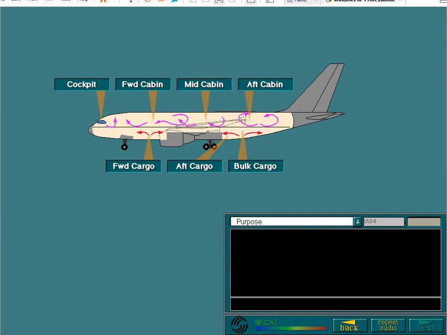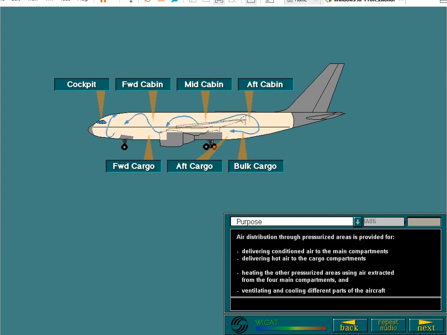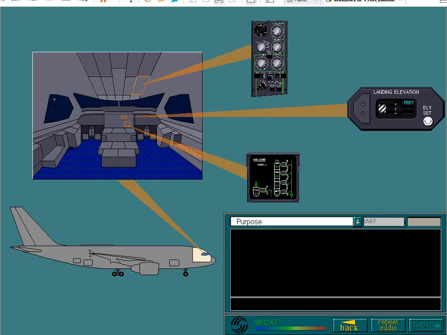cargo compartments, heating the other pressurized areas using air extracted from the 4 main compartments, and ventilating and cooling different parts of the aircraft. The controls and monitoring equipment are located in the cockpit.